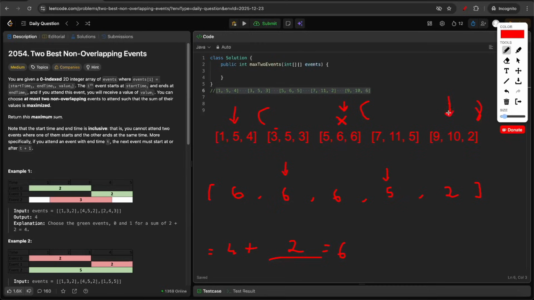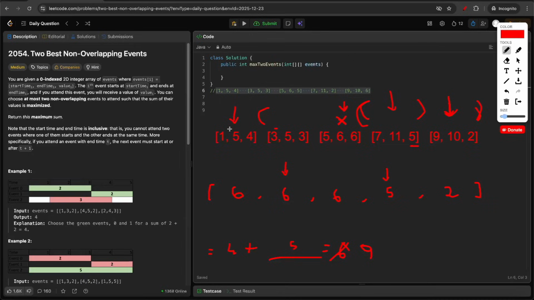So once I find my answer at one particular event, if I move to the right, my max value will always decrease because of the suffix array property. So the only way to maximize our answer is to move to the left in our search space. So now my search space will reduce something like this. Now this will be my mid value, and here the start time is 7. 7 is greater than 5, so I'll be able to pick this value, and the new max value is 5. So now instead of 4 plus 2, I can pick 4 plus 5, which will give me the answer as 9.